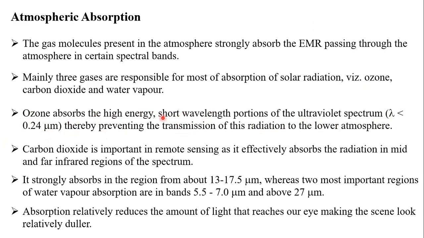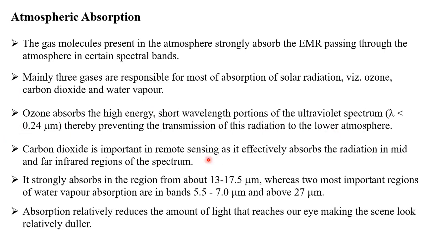That's why, students, this shorter wavelength of ultraviolet rays, UV rays, is very dangerous. If it falls on our human body, there are a lot of problems. Some mutations will take place, and sometimes it may lead to cancer also. That's why ozone absorbs all these shorter wavelengths, so they won't go to the lower atmosphere.